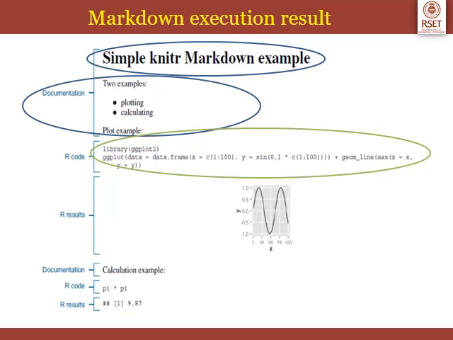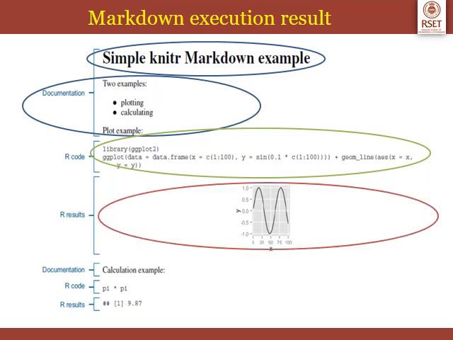And if you notice, the code is printed in a different font, so it is visibly different from the other markdown text. After the code, we have the result of the execution of that code. It has plotted a graph as the result of the code, which has been indicated with the green circle.